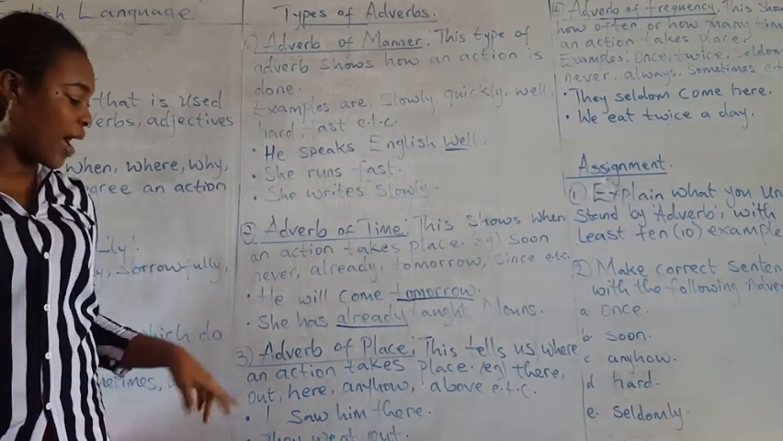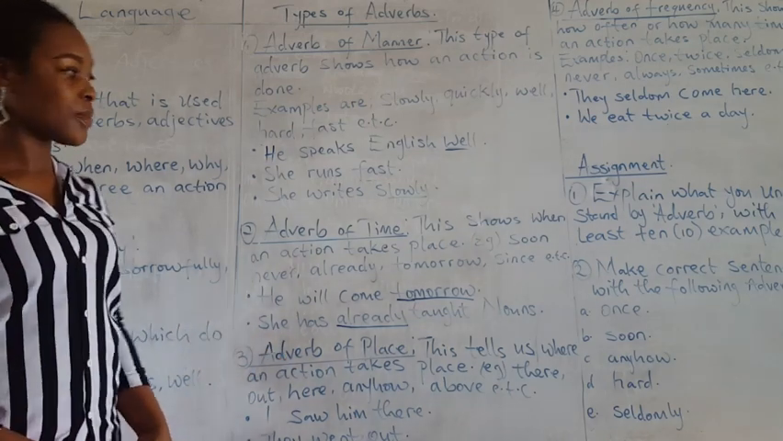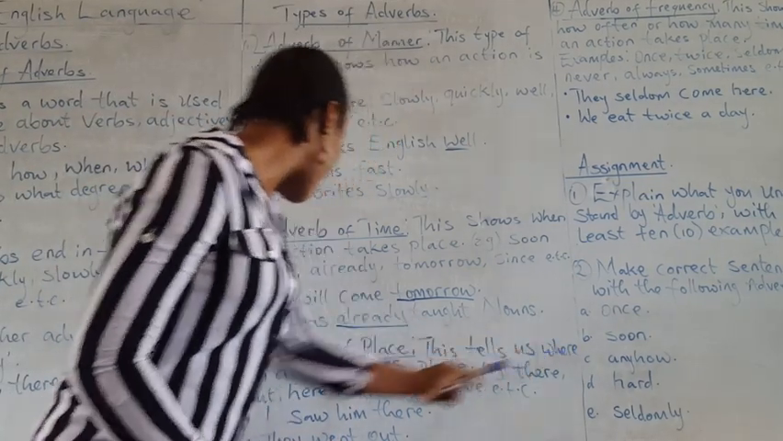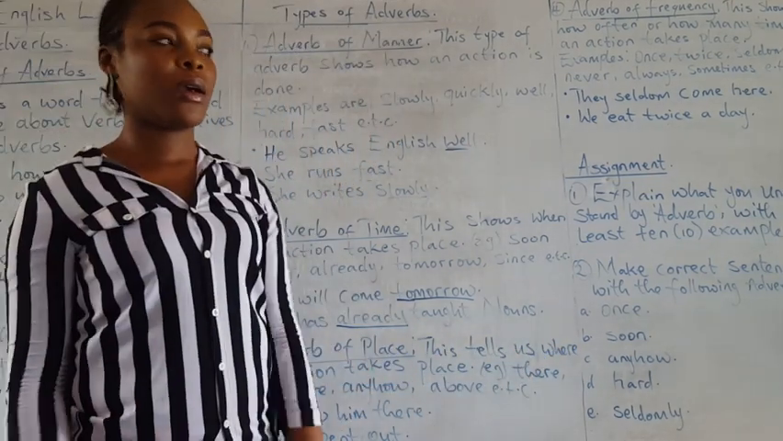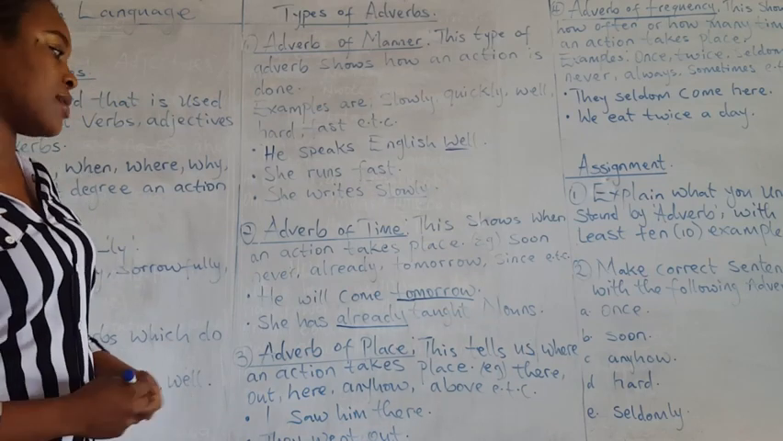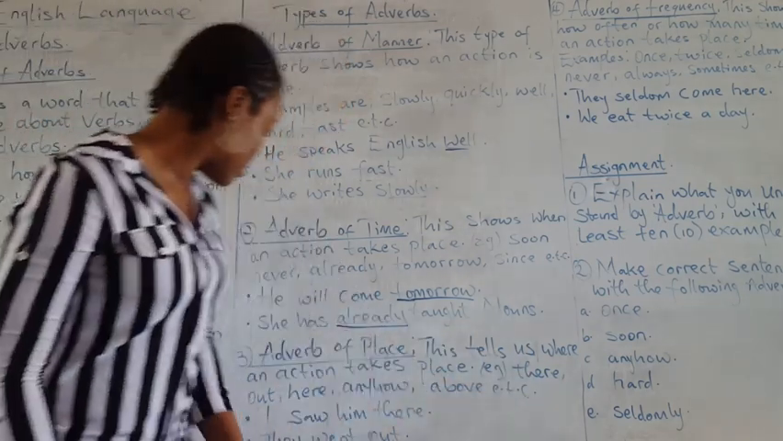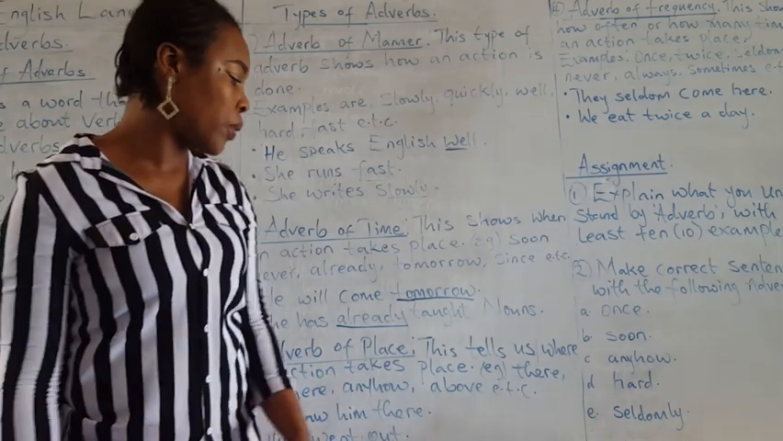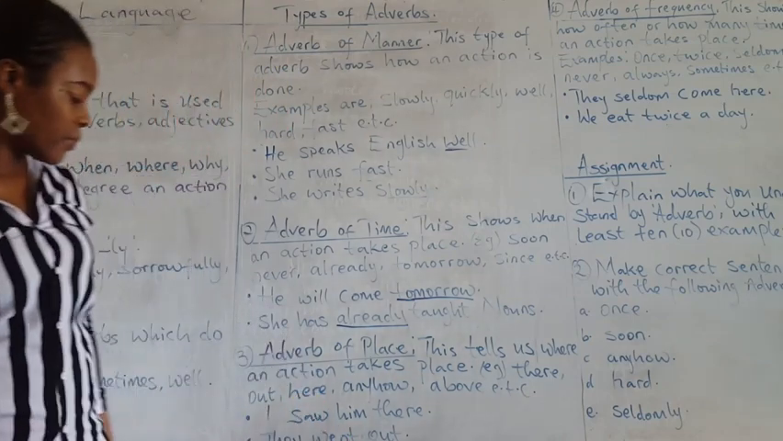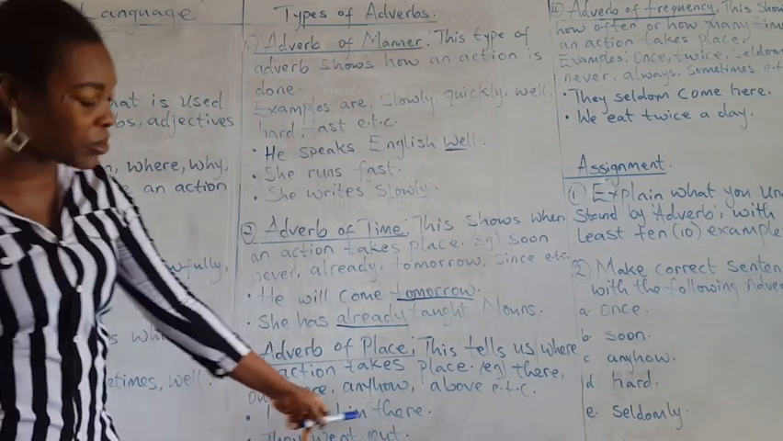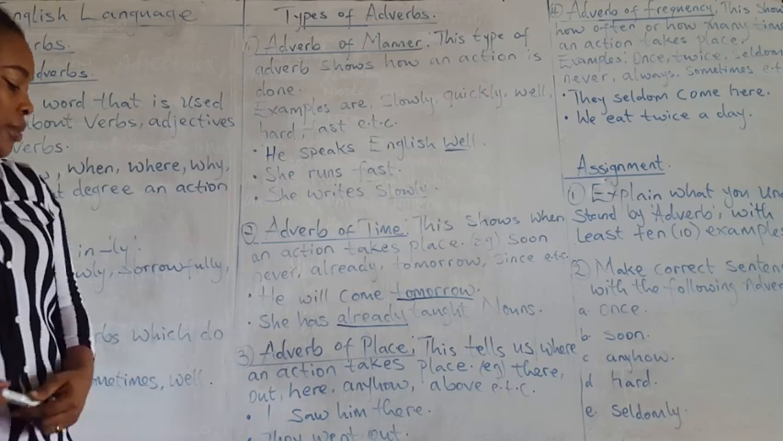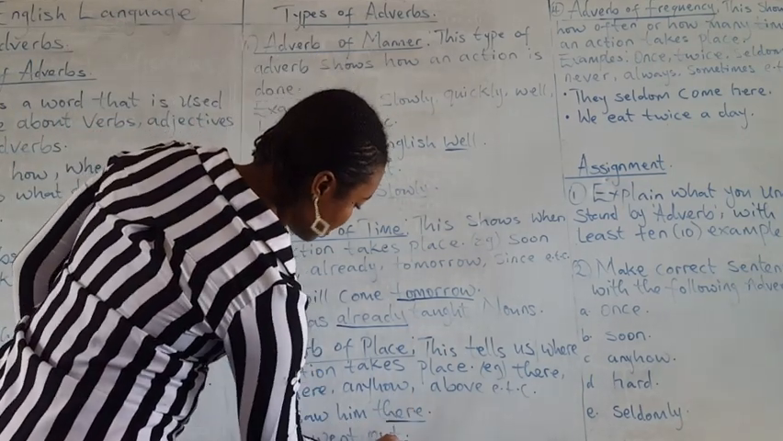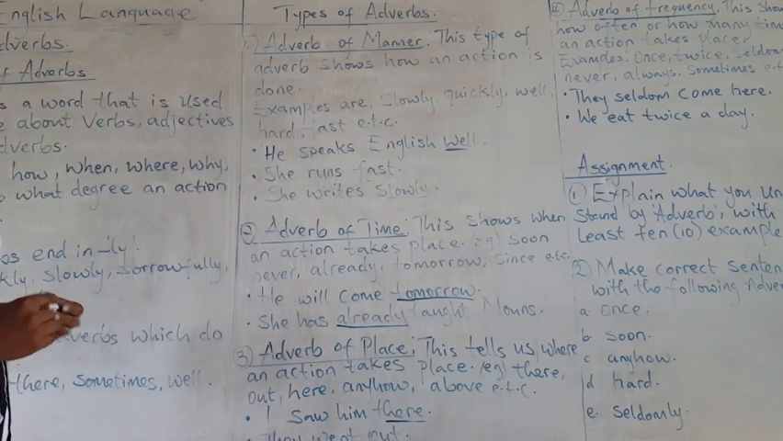Number 3, we have adverb of place. This tells us where an action takes place. Examples: there, out, here, anyhow, above, etc. I saw him there. They went out. Underline this as an adverb of place.